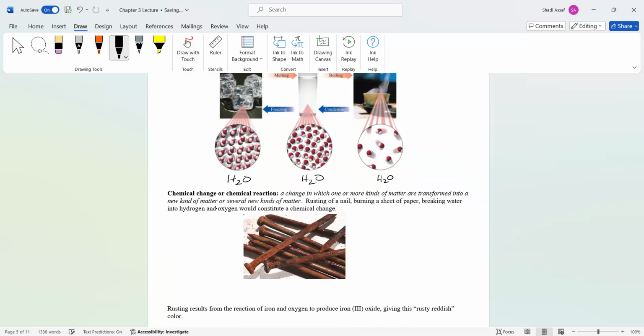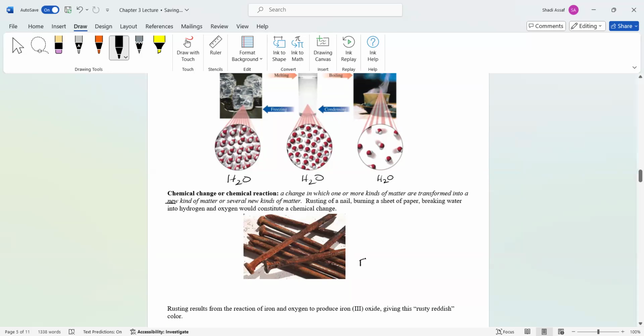Now, chemical changes, or chemical reactions, are changes in which one or more kinds of matter are transformed into new kinds of matter. Okay, this is the key word: new kind of matter or several new kinds of matter. So take the process of rusting of a nail, right? Rusting is a chemical change.